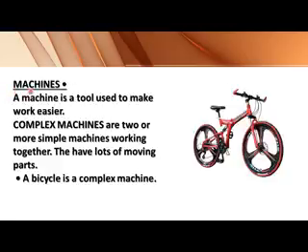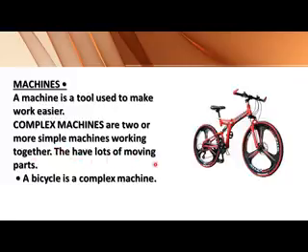Now next is machines. So what is a machine? A machine is a tool used to make work easier. Complex machines are two or more simple machines working together.